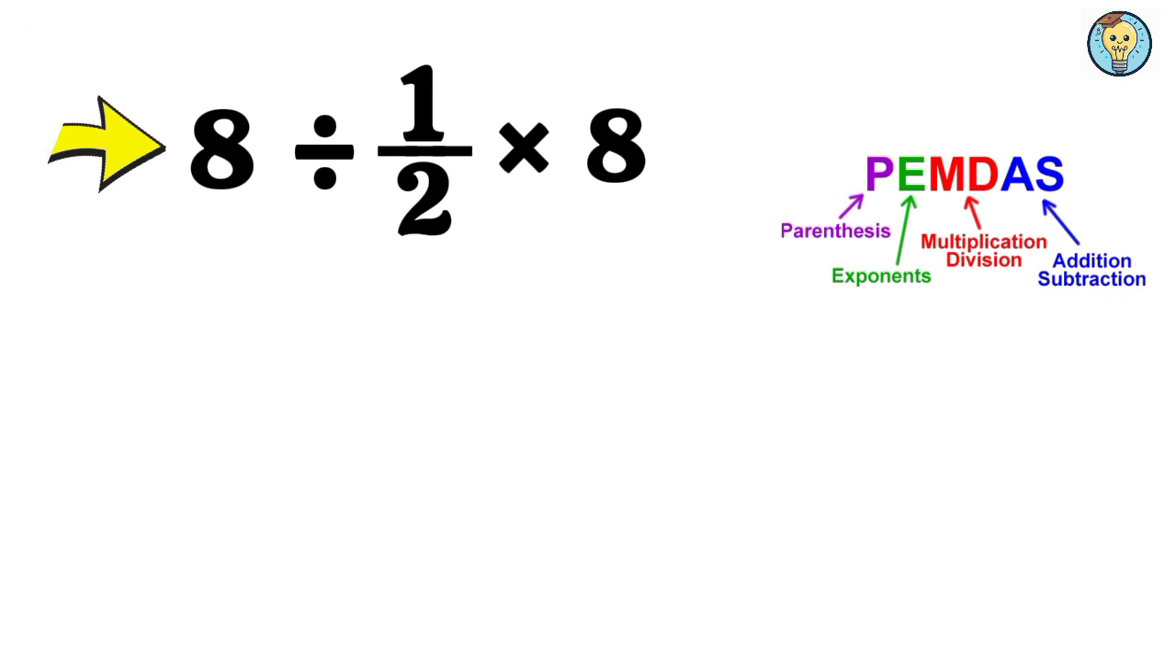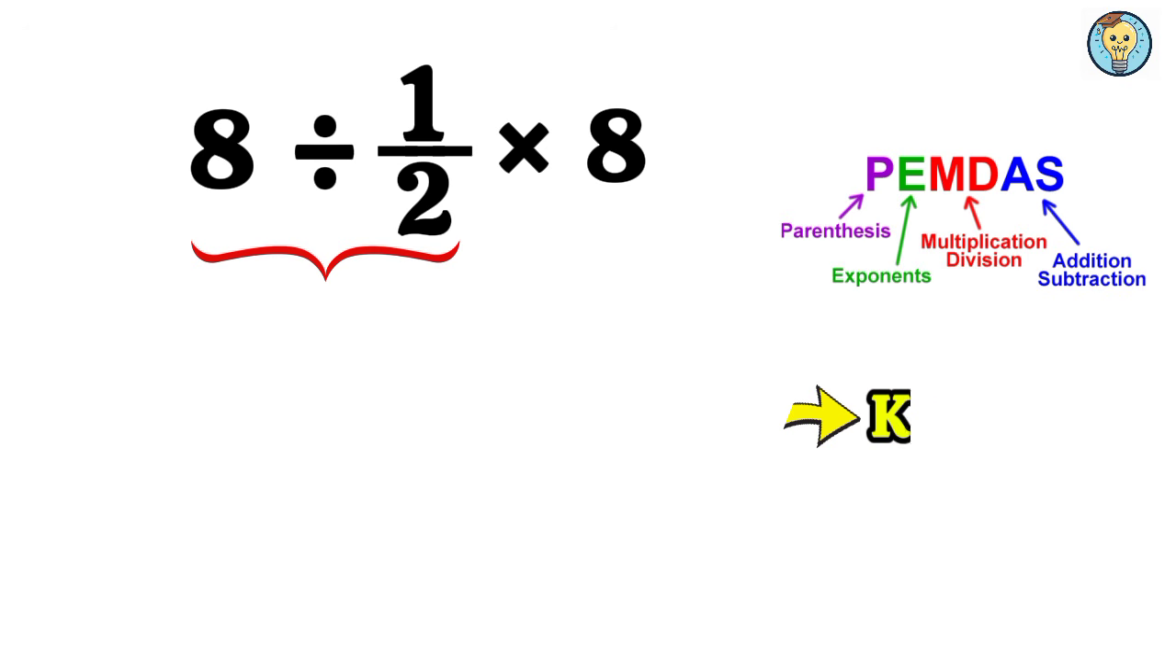Here, we have both division and multiplication. Since multiplication and division have equal priority, we move from left to right, performing the first operation we encounter. To handle dividing by a fraction, we use the KCF rule. K stands for keep the first number as it is. C stands for change the division sign to multiplication. F stands for flip the second number, take its reciprocal.